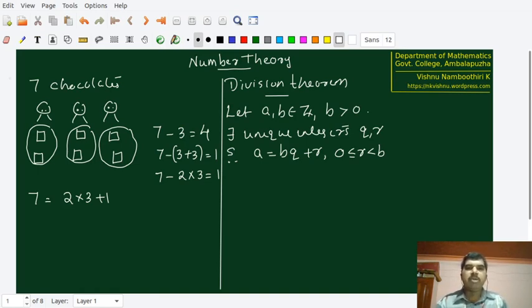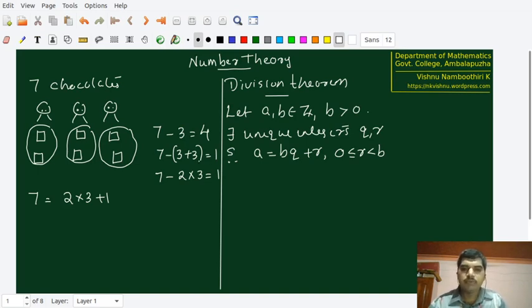If it's greater than B, what will happen? That means that further distribution is possible. We can take out another B pieces from this R, which we don't want to allow. So the first part of the division theorem is to prove that there exist Q and R. Afterwards we will show that this Q and R are unique. Then we need to verify that the R we found satisfies the given condition. So the first part, we will call the existence part.